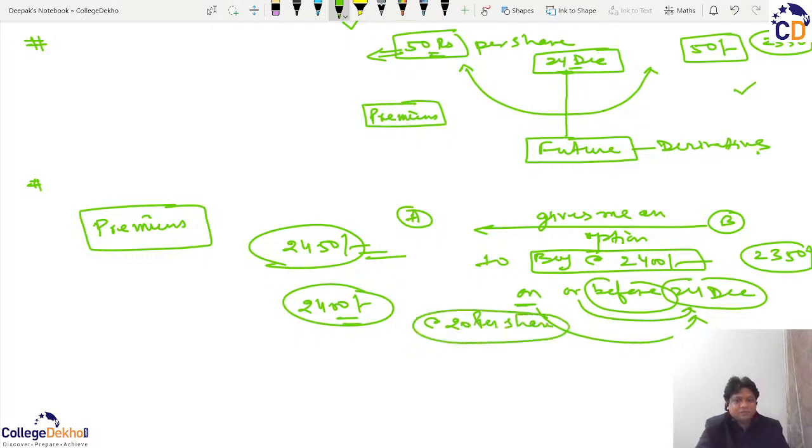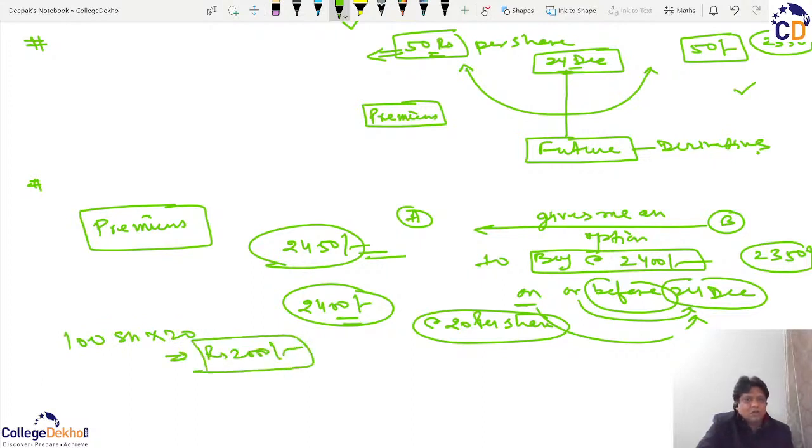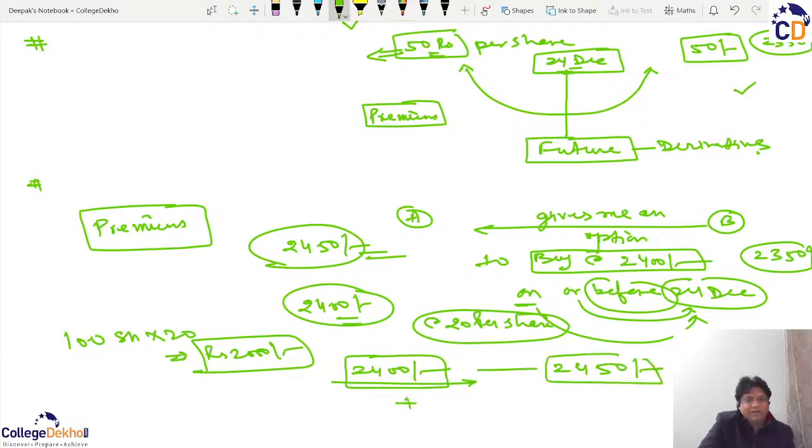So because I am making a contract for 100 shares, I will pay him just rupees 2000 now. So without making an investment of 2,38,000 something, I am just making a payment of rupees 2000, which is assuring me that I will get the share at 2400. So I am getting assurance of 2400, and I believe that the price will be 2450. So what will I get? I will get rupees 50 per share as my profit.